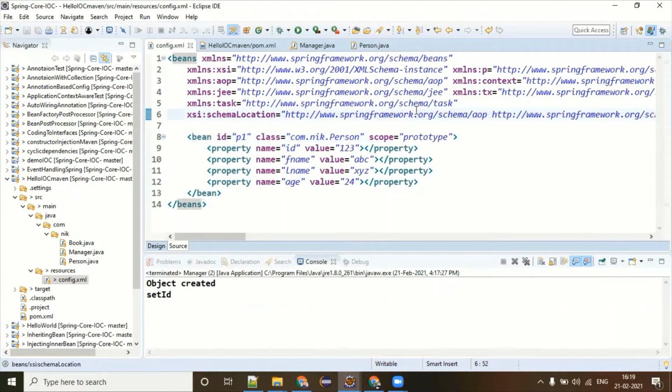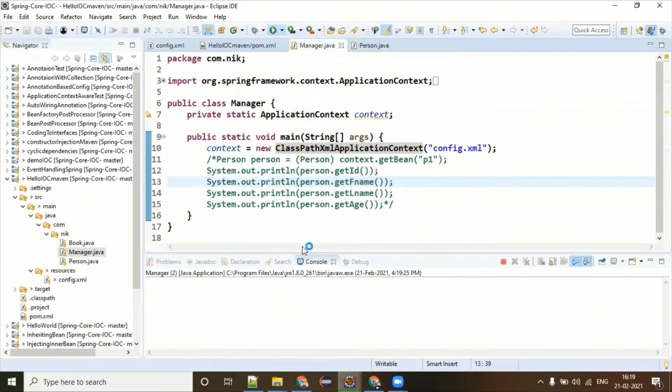So prototype is lazy loading, meaning until the object is required, it will not be created. And singleton is an eager one, meaning the moment the application starts up, it is going to create the object.